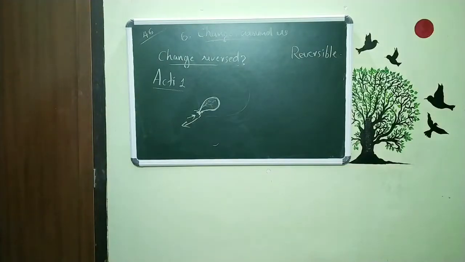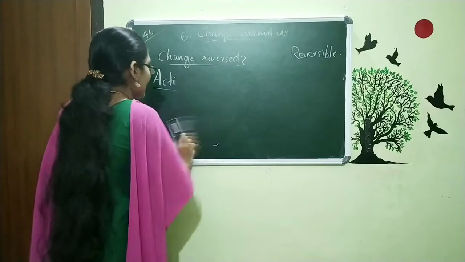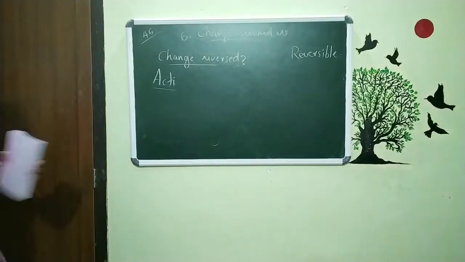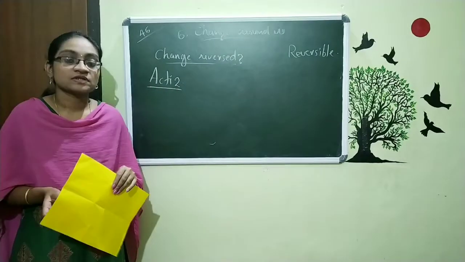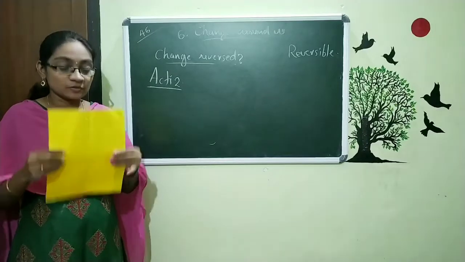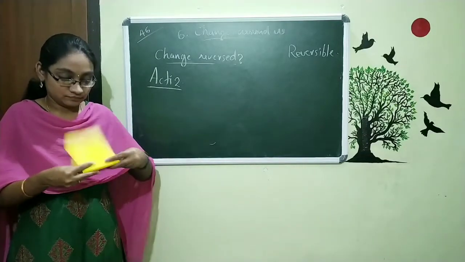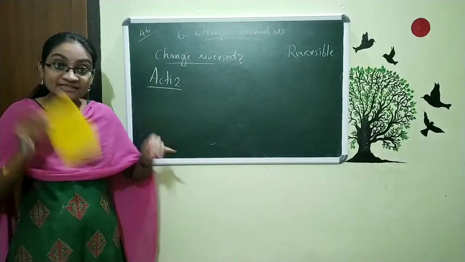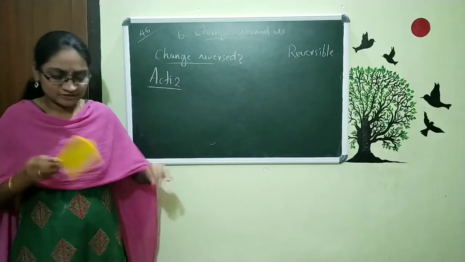Now, we are going to discuss the second activity. Activity number 2. For this activity, we need a piece of paper. And here I am going to fold this paper. Folding this piece of paper is a type of change.